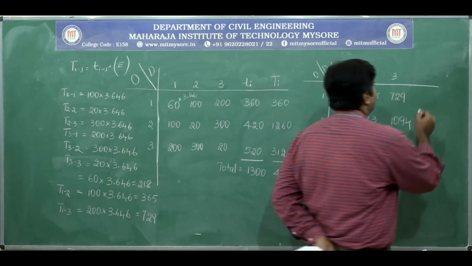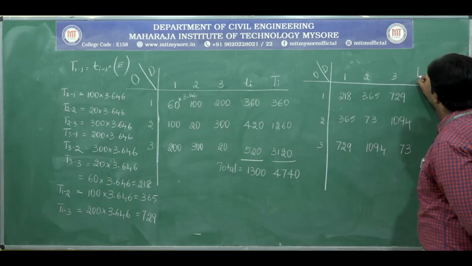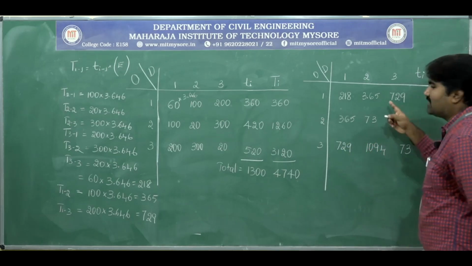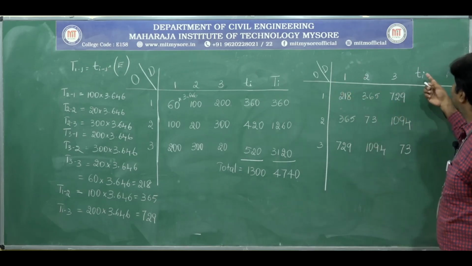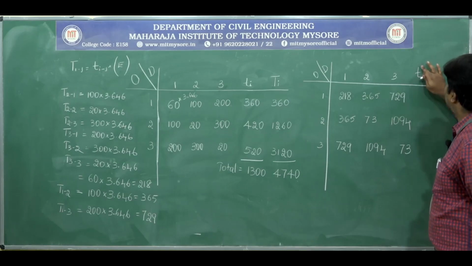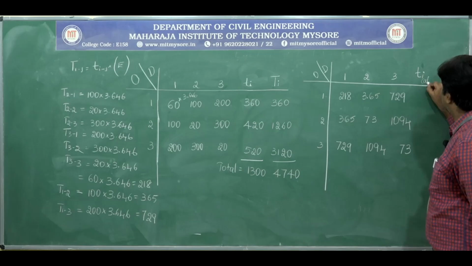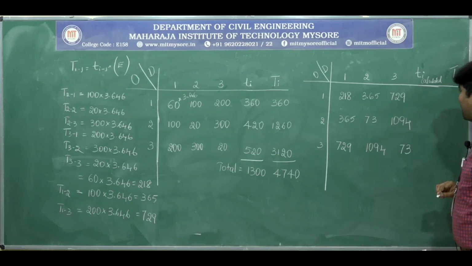Now, after distributing, we are going to get the future TI calculated. These are the trips which are distributed for the future. Now we are going to get the new TI, T dash I, or TI calculated for future. And this remains the same, the future total trips, that is the capital TI.